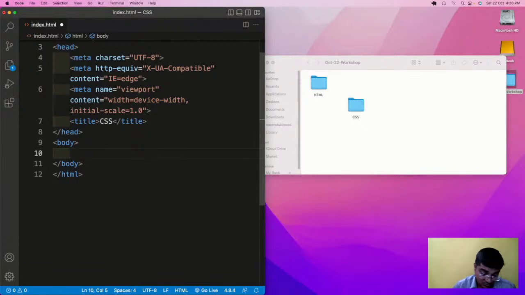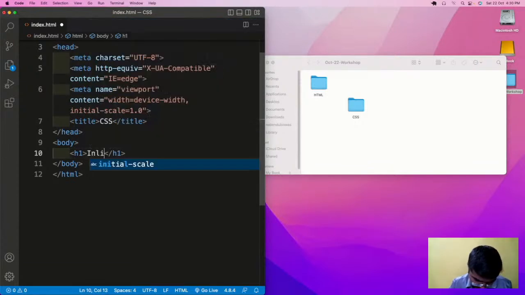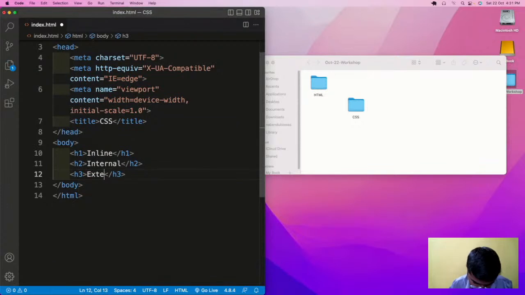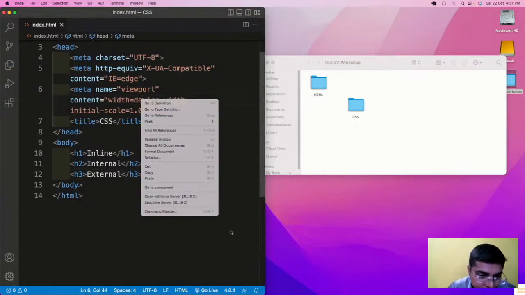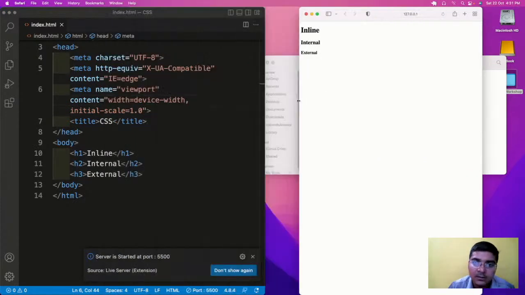Don't worry. So there are three ways in which you can add CSS. First one is inline, second one is internal, and the third one is external. So let us see how we will be adding that. Let us have h1 inline, internal, and the third one is external. So let us open this with live server. I hope you all have a basic idea of what is live server.